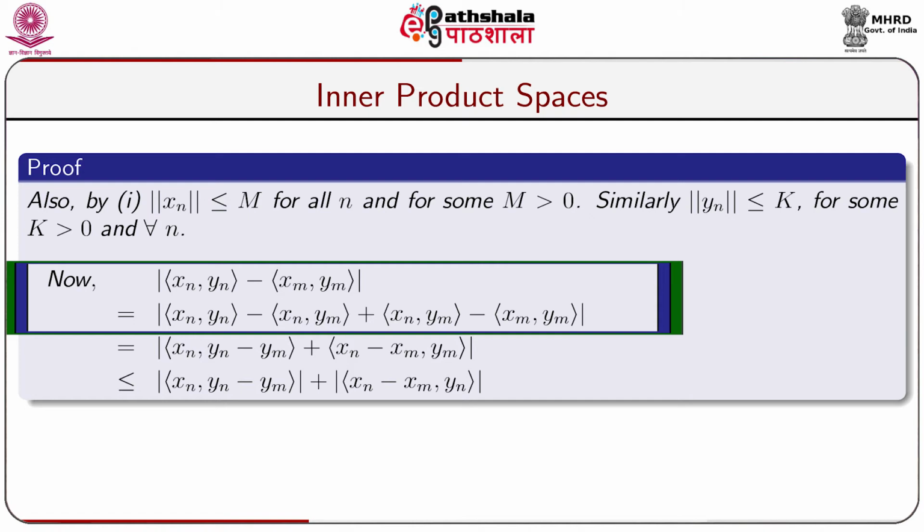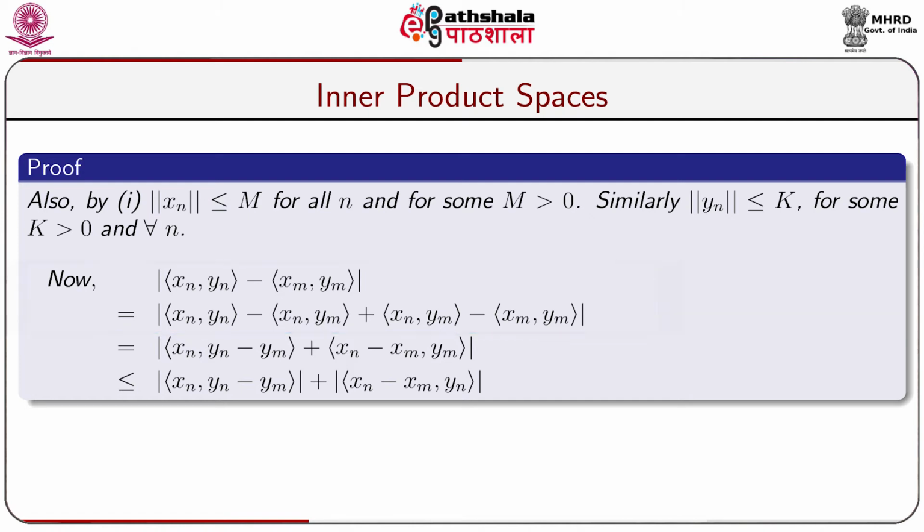Now, modulus of inner product xn comma yn minus inner product xm comma ym is equal to modulus of inner product xn comma yn minus inner product xn comma ym plus inner product xn comma ym minus inner product xm comma ym, by mutual adjustment of plus and minus by inner product xn comma ym, which is again equal to modulus of inner product xn comma yn minus ym plus inner product xn minus xm comma ym, which is again less than or equal to modulus of inner product xn comma yn minus ym plus modulus of inner product xn minus xm comma ym,